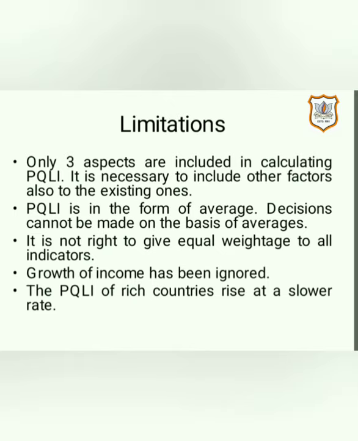And lastly, the PQLI of rich countries rises at a slower rate. See, because average life expectancy cannot increase beyond a particular limit. So if life expectancy cannot increase, the performance of that indicator will be low, and due to this we may get a low PQLI. Therefore, it is said that PQLI of developed countries or rich countries will rise at a slower rate.